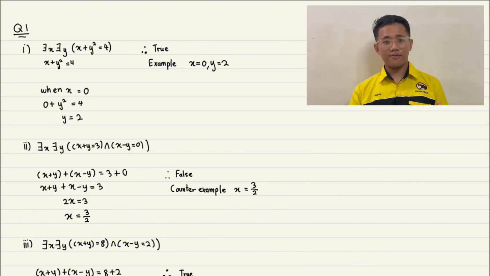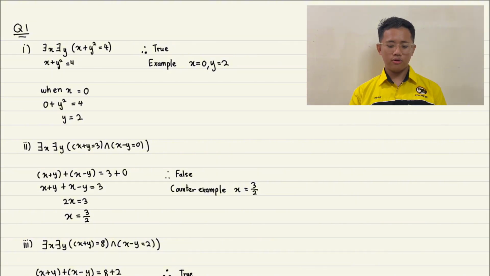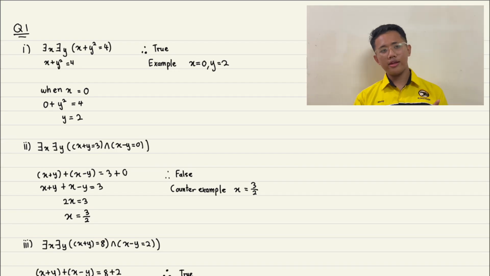So now let's substitute x with 0 and y with 2. We substitute both numbers into that equation. Then as you can see, since we found valid integers that satisfy this equation, this statement is true.